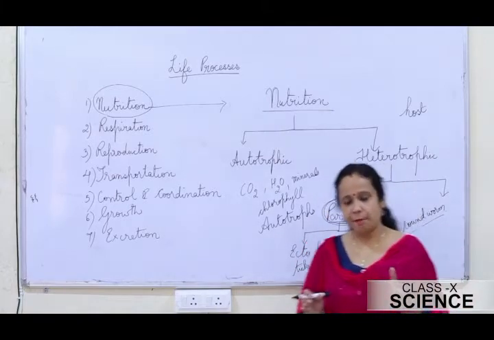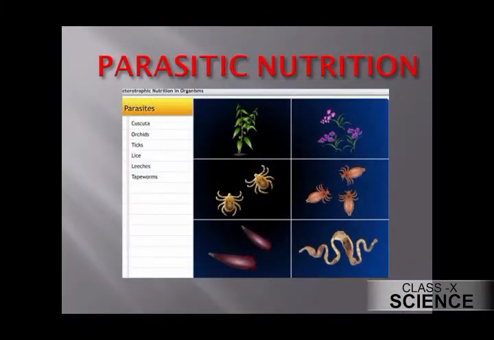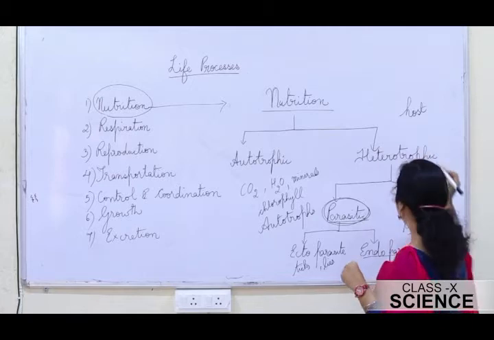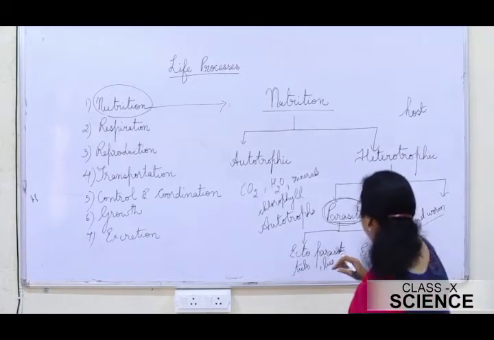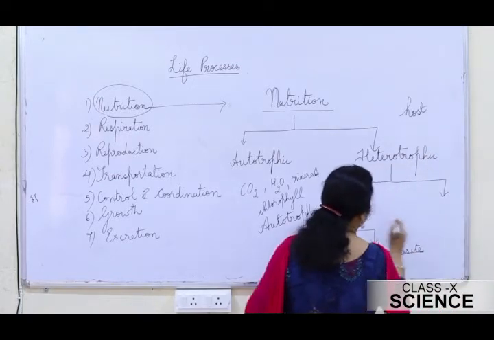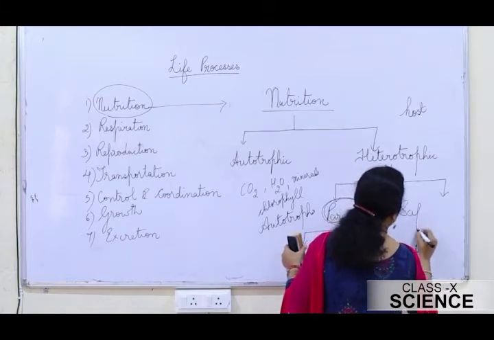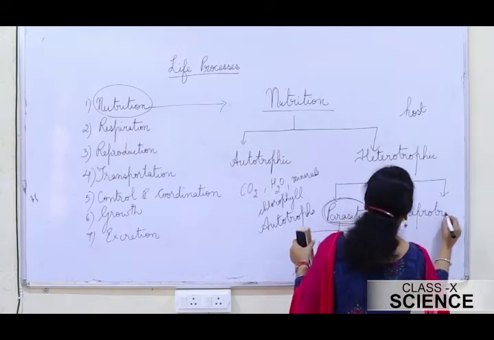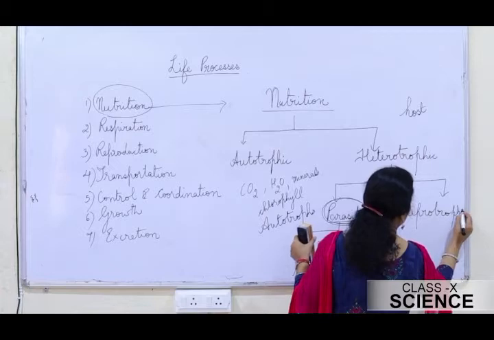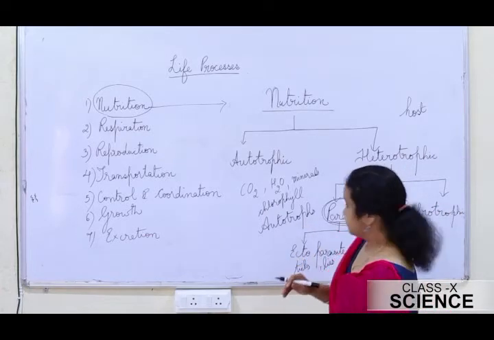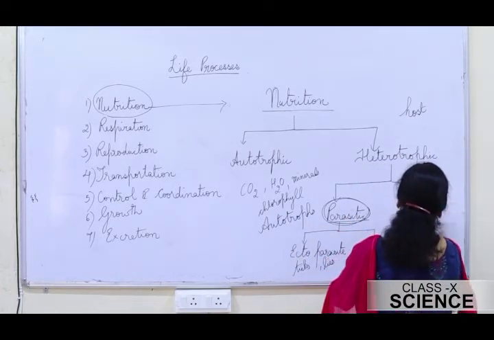There are many more examples of parasites, as in the case of plants also you have cuscuta, that is amarbel, and even in the case of animals also you have many parasites. Those belong to the group of fungi and bacteria. Then we come to the next type of heterotrophic mode of nutrition, that is saprotrophic nutrition. Saprotrophic mode of nutrition, or you can say just saprophytes.